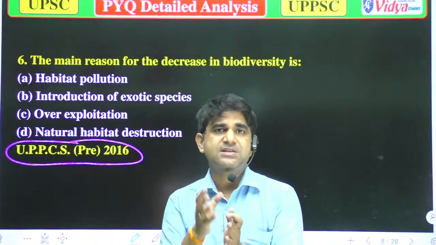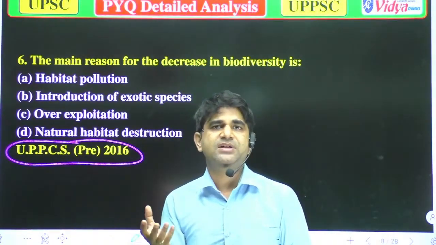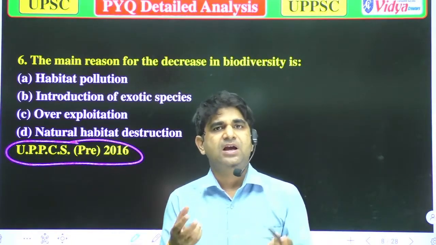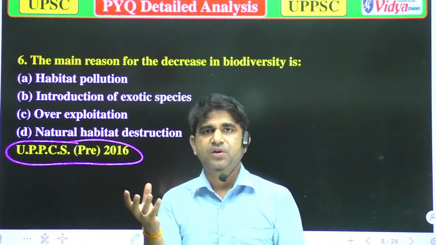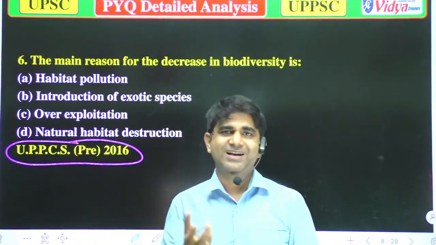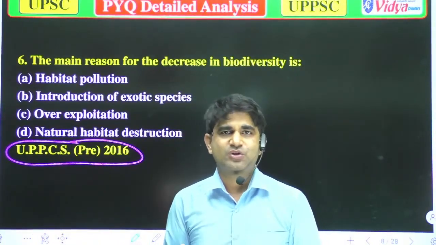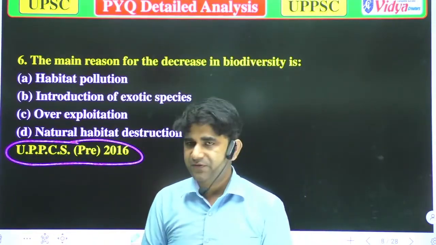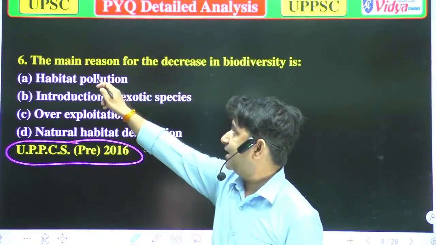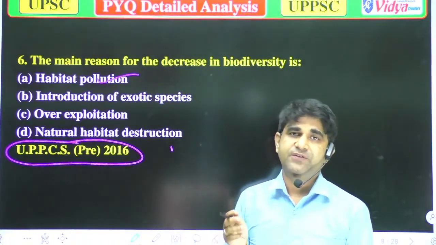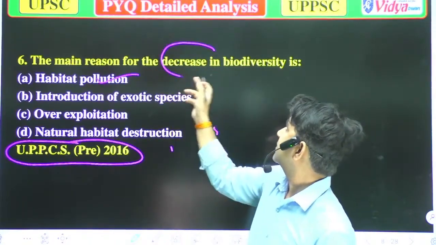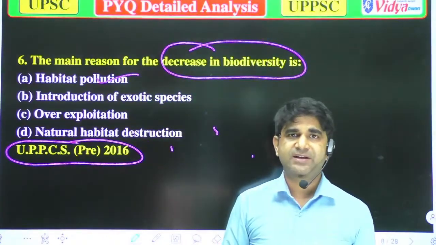So if its habitat is destroyed, suppose a specific plant is found in the jungle or in a forest, and you plant that plant in the Sahara region, or in the Thar region, its natural habitat has been destroyed. We can say that is known as habitat pollution. If there is habitat pollution, that will decrease the biodiversity.